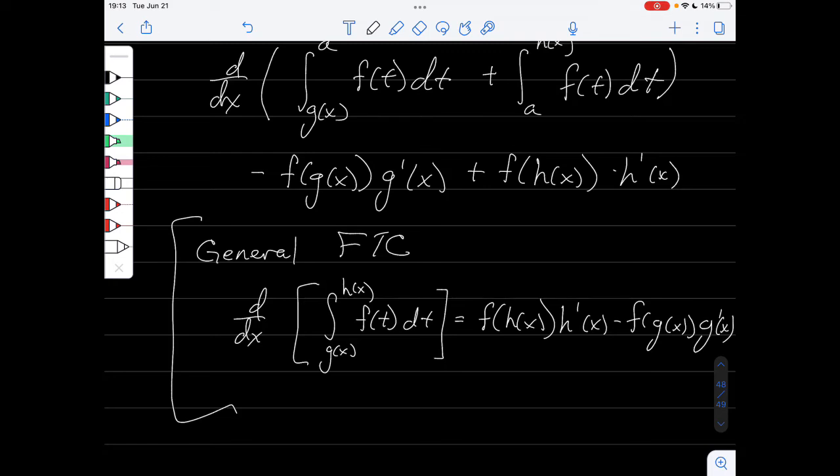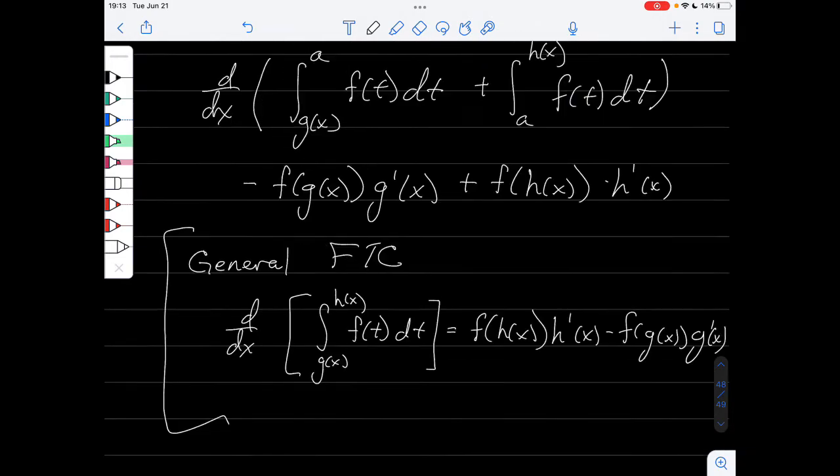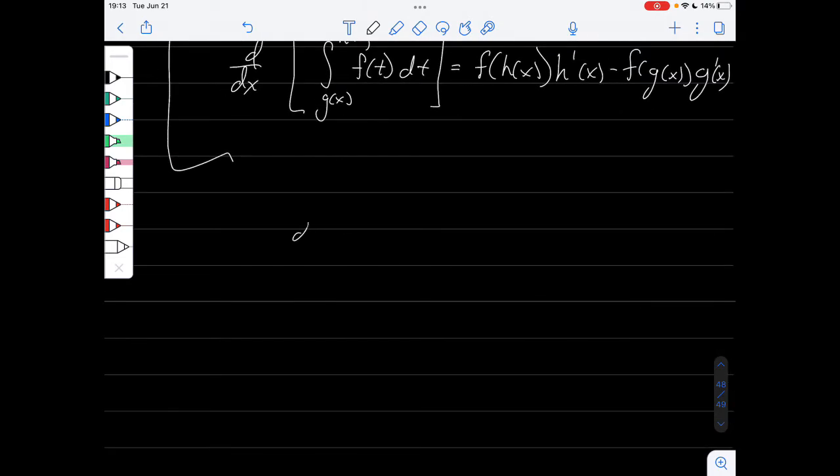So now that we've gotten all the nitty-gritty details out of the way, let's do an example with this. So let's take a look at the derivative of the integral from x squared to x cubed plus x of the sine of t dt. Okay.